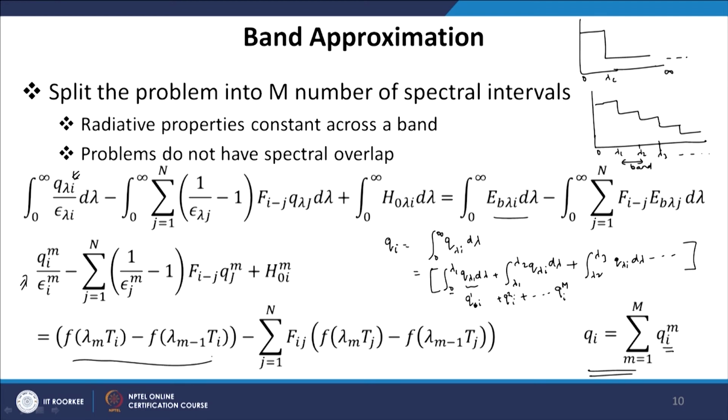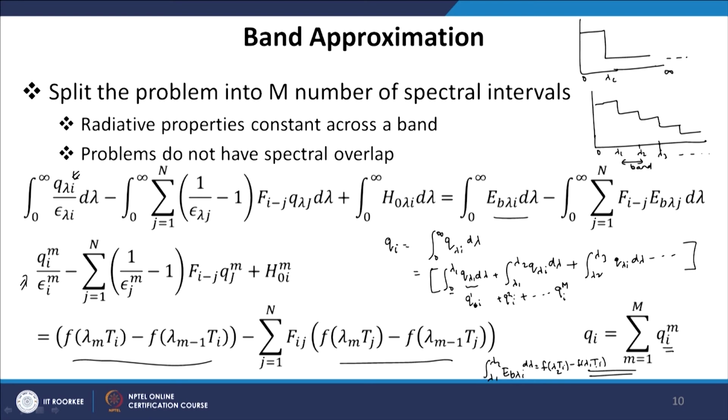So, E b lambda I integrated from lambda 1 to lambda 2 can be written in terms of the difference between the parameterized black body emissive power. So, the integral from lambda 1 to lambda 2 of E b lambda I is simply equal to f function at lambda 2 T I minus f function at lambda 1 T I. That is the thing we have incorporated in this equation.